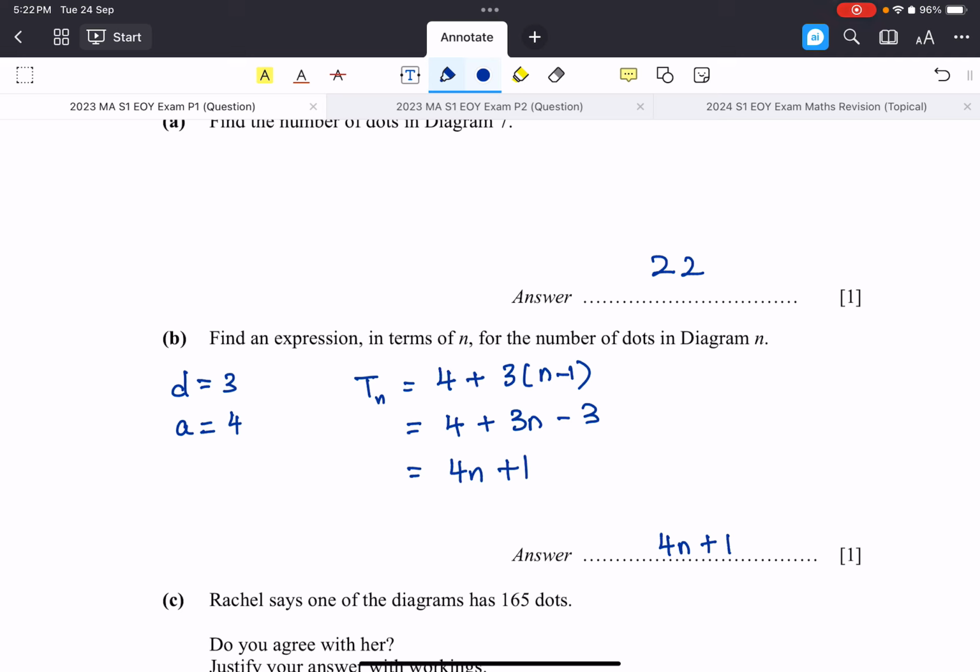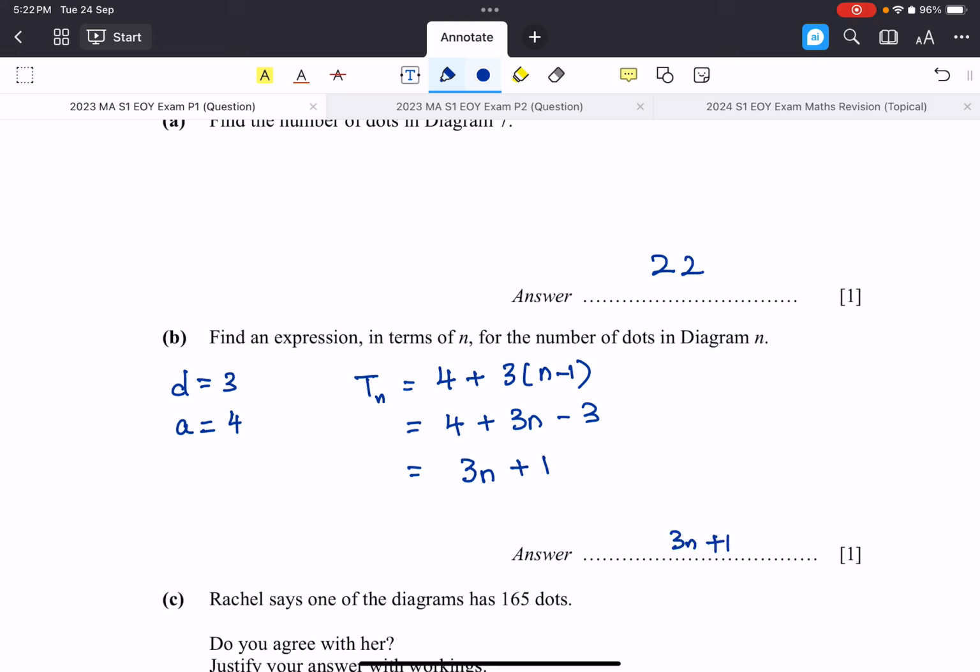Sorry, 3n, 3n plus 1. Rewind, I wrote it wrongly. Okay, it's 3n plus 1, right? But again, it's 3 times n, which is 3n. I see a couple of you actually wrote down 3 times n plus 1. Why do you not want to simplify 3 times n to 3n? So you do that, right? So 3n plus 1. There we go.